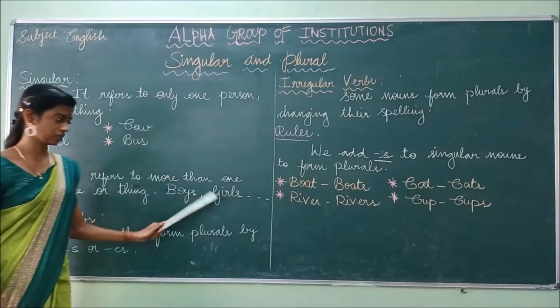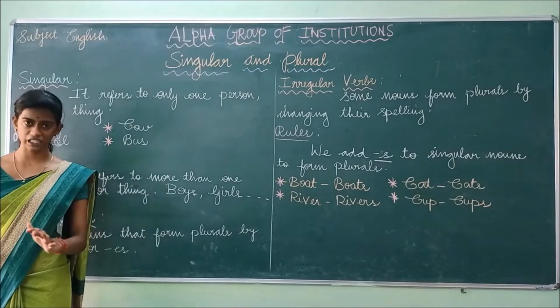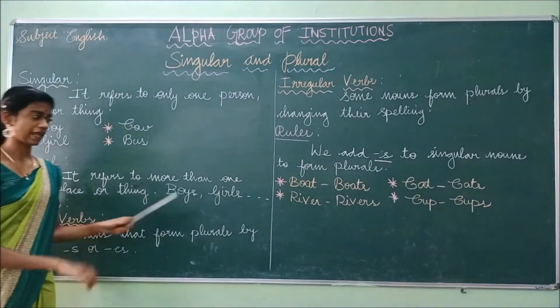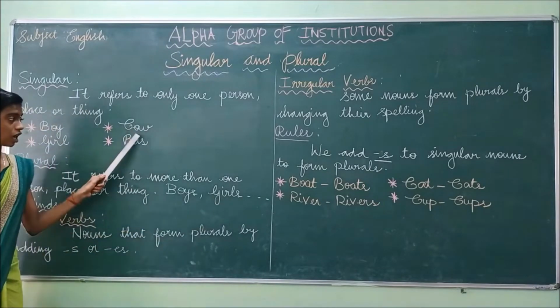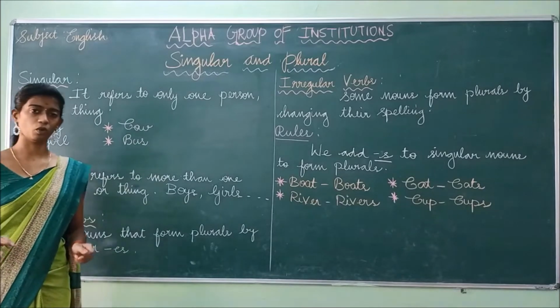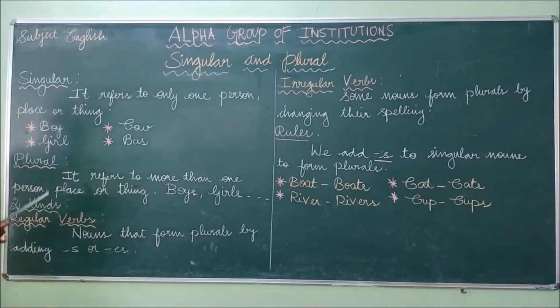Example: boys, girls. Here boys refers to more than one person, not only a single person. Likewise, girls, cows, buses. If we refer to more than one person, place or thing, that is known as plural. Have you understood this? Okay.